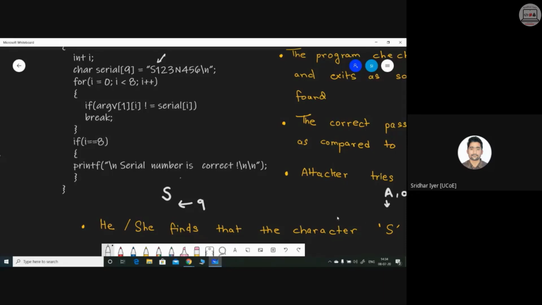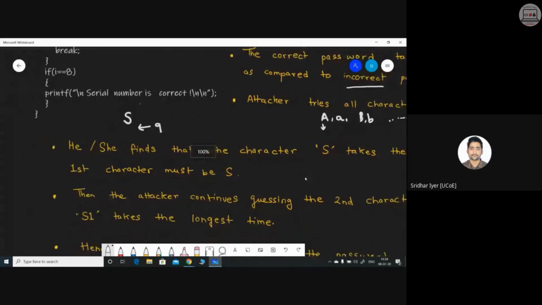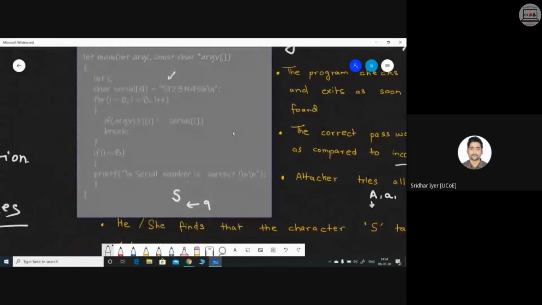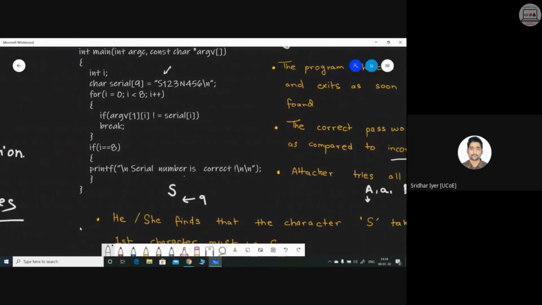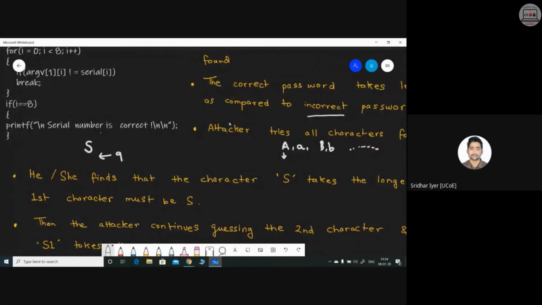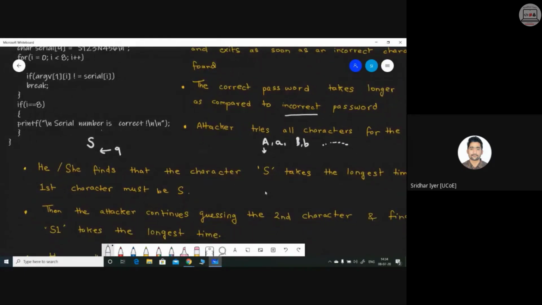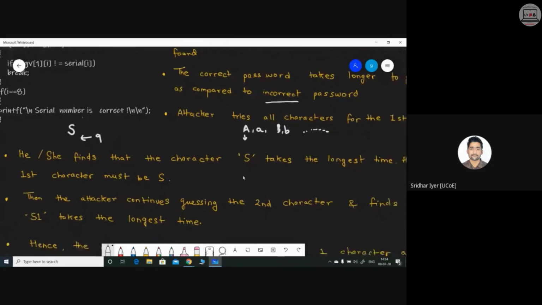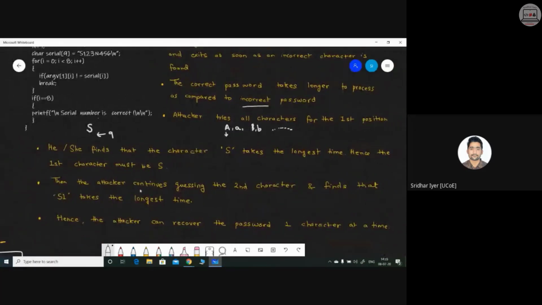So as a result, what will happen? There will be a timer set. Where will the timer be? The timer will be just at the beginning of the loop and end of the loop. So the difference between both the times will tell me the actual execution time. Clear? So this execution time will be read by the attacker, and the character which is taking the maximum amount of execution time is assumed to be the very first character of my password. Is it clear? That is what is mentioned over here.